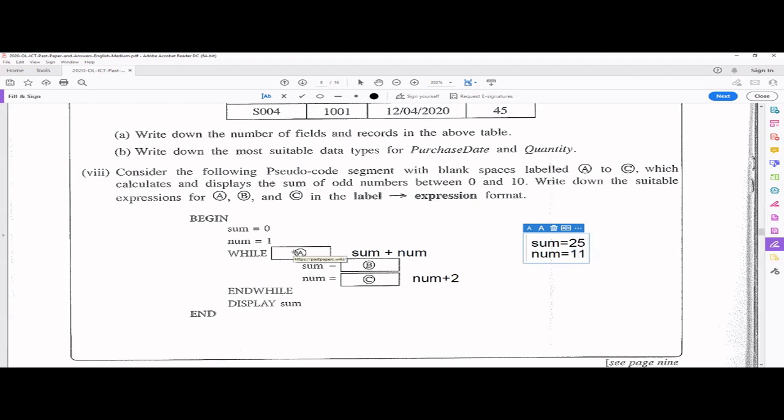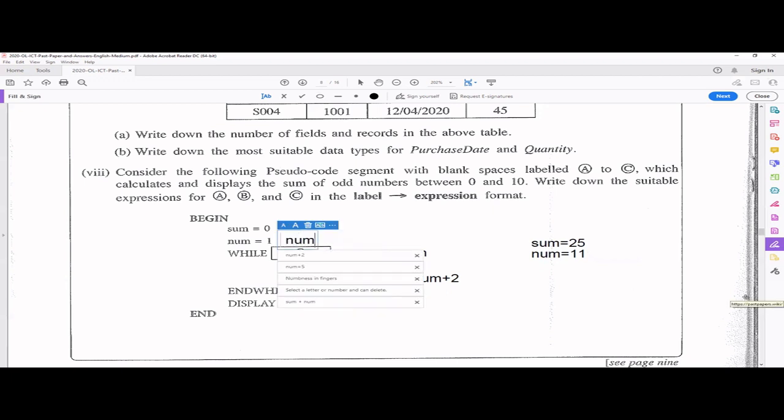Okay, now when you go, you have to stop it. Why? Because you have to add odd numbers between 0 to 10 only. So here we get the expression. You can say num is less than 10. That's one way. Or you can say num is less than or equal to 9. So any of these conditions will be correct. So you have to do it until you are done with number 9. If you are done with number 9, then you can easily finish this loop. Okay, hope you got it.